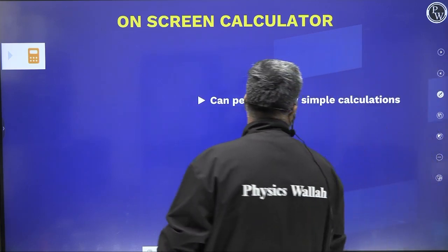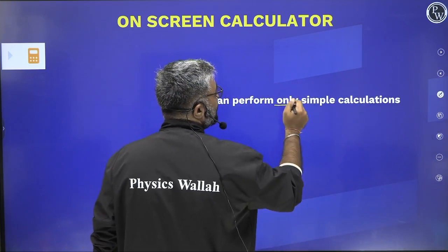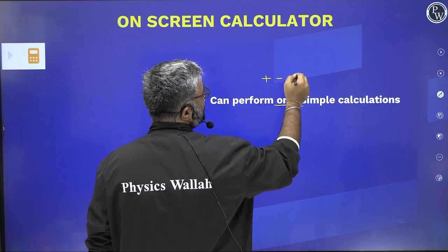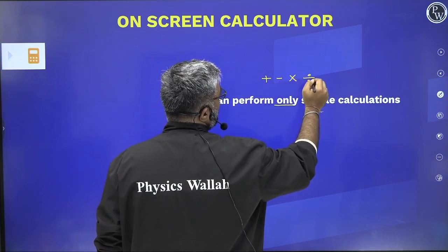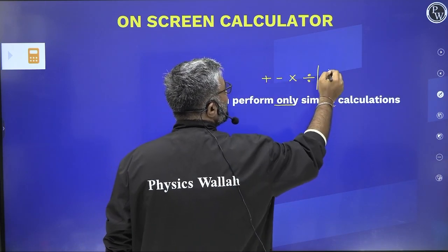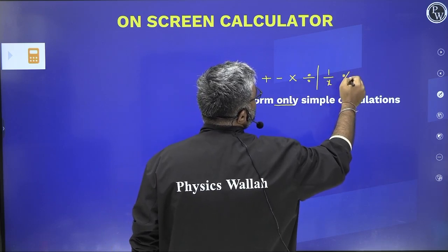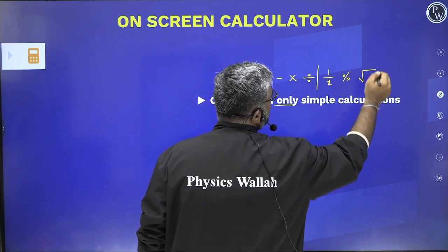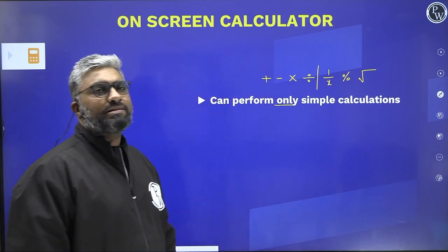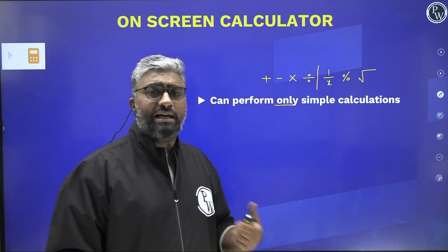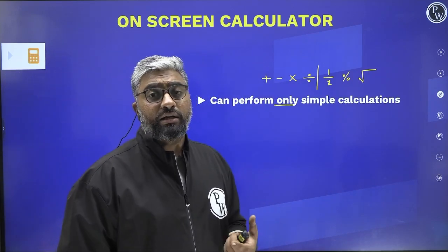It can perform only simple calculations. Like I told you, it can do addition, subtraction, multiplication and division. Apart from these, it can find out reciprocal. Next, it can find out percentage values. It can also go for square root. Apart from this, there are no other operations that can directly be performed using the calculator on CAT.